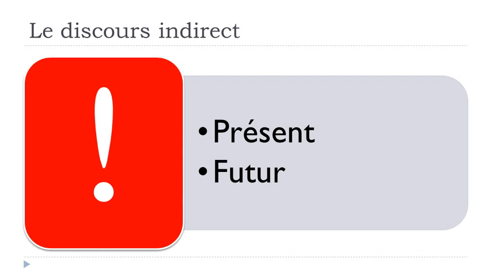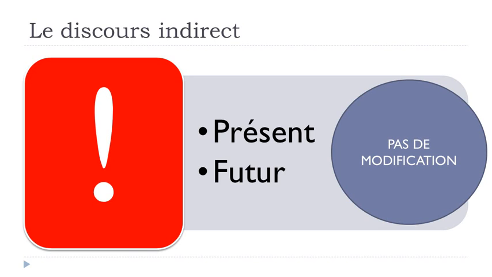for the present and the future, so if the verb that introduces this structure, this discours indirect, is at the present form or the future form, then the good news is that you won't have to modify anything after it.